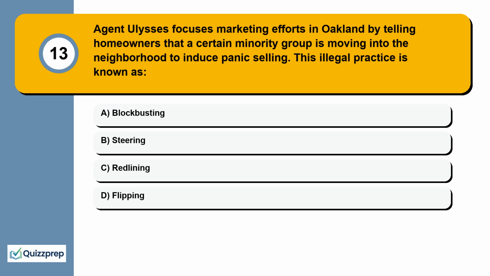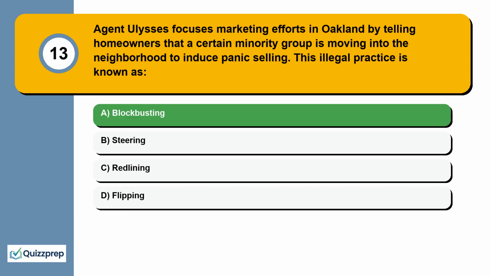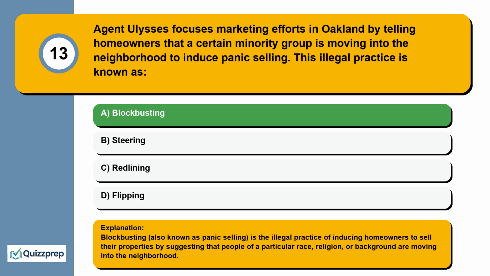Question 13. Agent Ulysses focuses marketing efforts in Oakland by telling homeowners that a certain minority group is moving into the neighborhood to induce panic selling. This illegal practice is known as blockbusting, steering, redlining, flipping. Blockbusting, also known as panic selling, is the illegal practice of inducing homeowners to sell their properties by suggesting that people of a particular race, religion, or background are moving into the neighborhood.